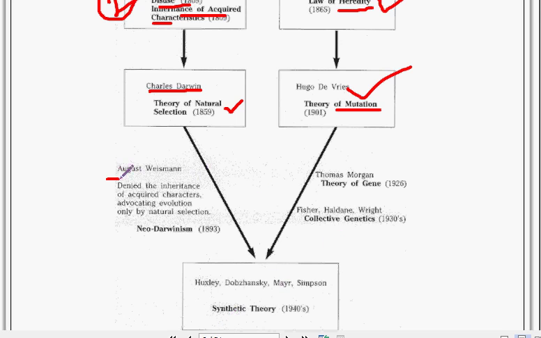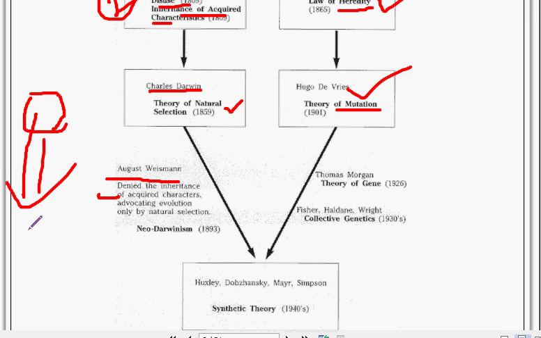In between there is August Weismann. He denied the inheritance of acquired characters. That is, inheritance of acquired character means one species will acquire a character that will be transferred to another of the same species, the child population. That is what he denied.